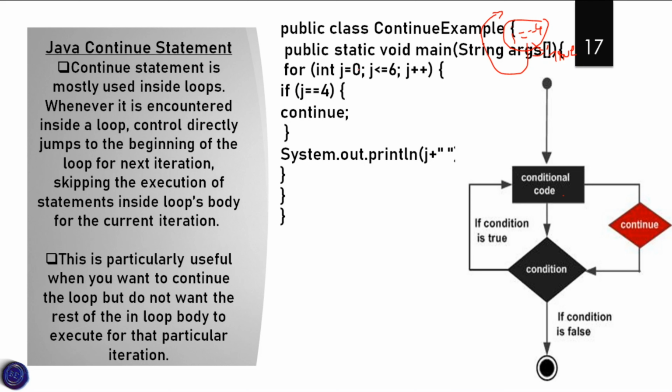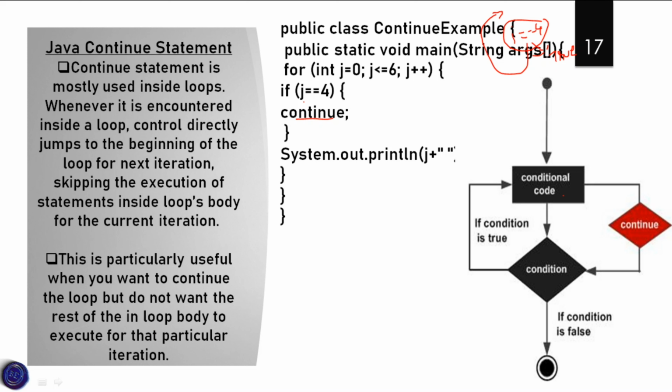So we have a loop: for int j = 0; j <= 6; j++. If j == 4, so when the condition, that means 4 == 4, is true, we are going to perform the continue statement, and after that we are going to print the j value. This is particularly useful when you want to continue the loop but don't want the rest of the elements in the loop body to execute for the particular iteration.